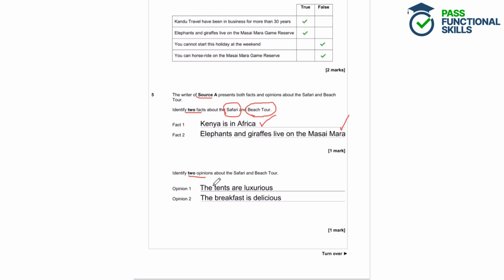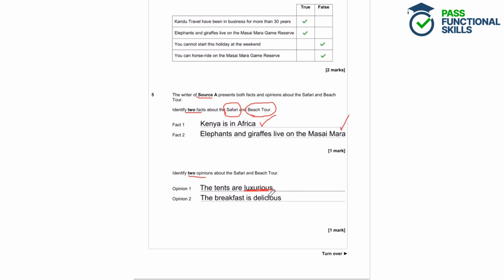2 opinions. The tents are luxurious. So this descriptive word, this adjective luxurious here, tells us that this is an opinion. It's something that somebody thinks. They feel that the tents are luxurious, and we could disagree with that. We could say, well, I don't think this tent is particularly luxurious. It doesn't have a shower in it.